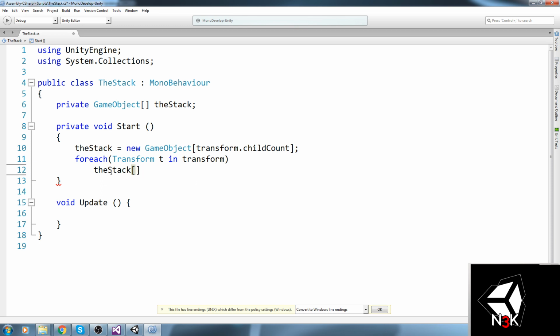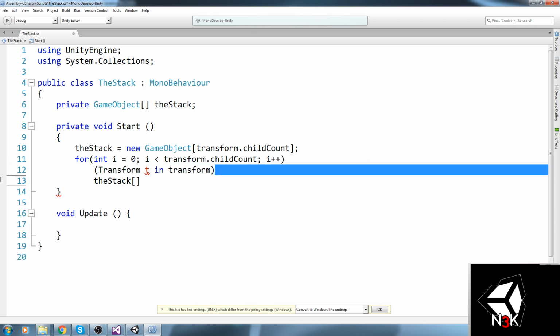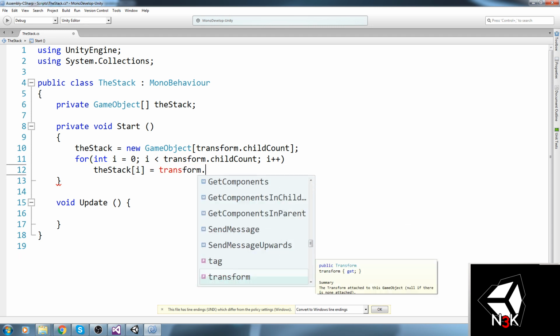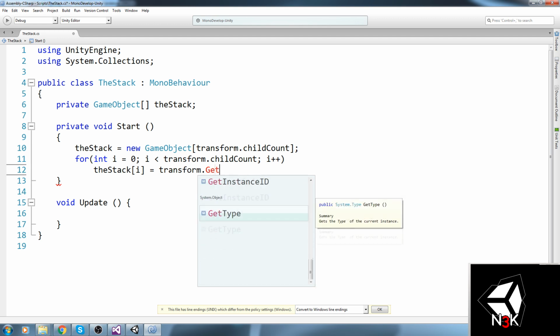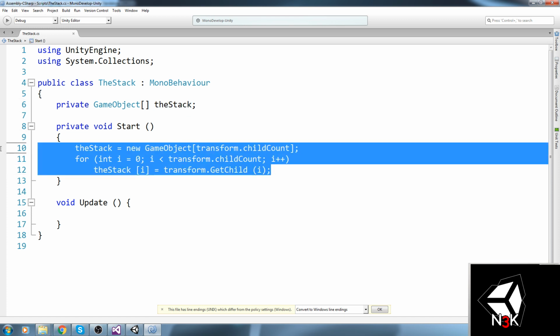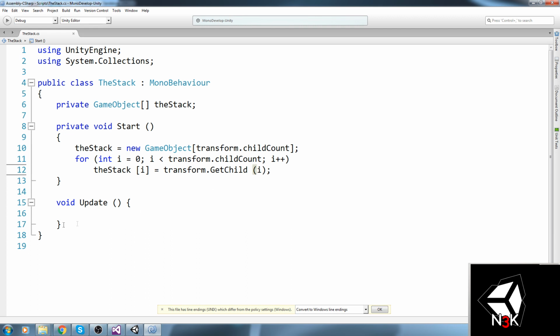That doesn't work. Okay, never mind. For int i equals 0, as long as i is smaller than transform.childCount, i++. Then I'll do stack at the index i is equal to transform.GetChild at the index i. Okay, so basically right now we've got our stack filled, and that's actually pretty much it.